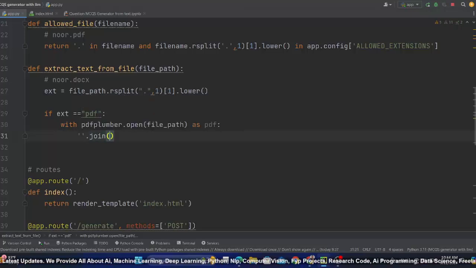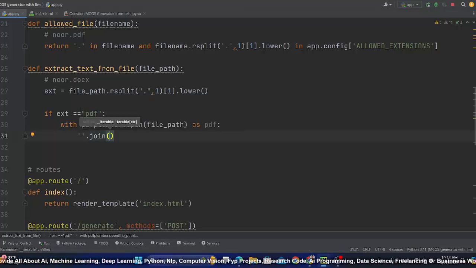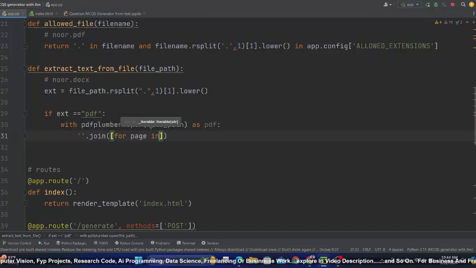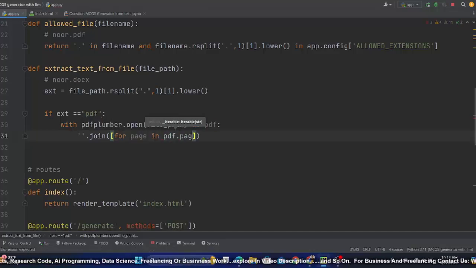And while joining, I am doing Python one-line code. Otherwise, you can run a loop, but I am using list comprehension. So run a loop for page in pdf.pages.